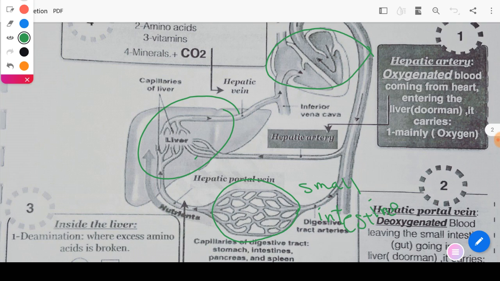aorta called the hepatic artery. This hepatic artery carries oxygenated blood to the liver to perform its own function. Pay attention, just oxygen. So for the liver to perform cellular respiration or for releasing energy, besides this oxygen, the liver needs glucose. So pay attention to know from where the liver obtains glucose for releasing energy.